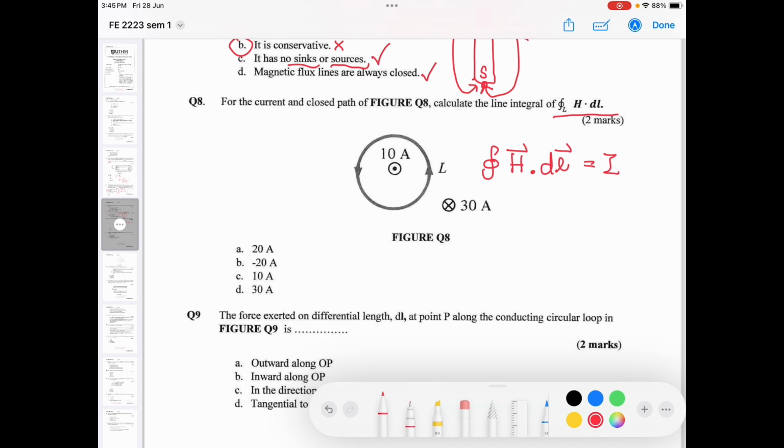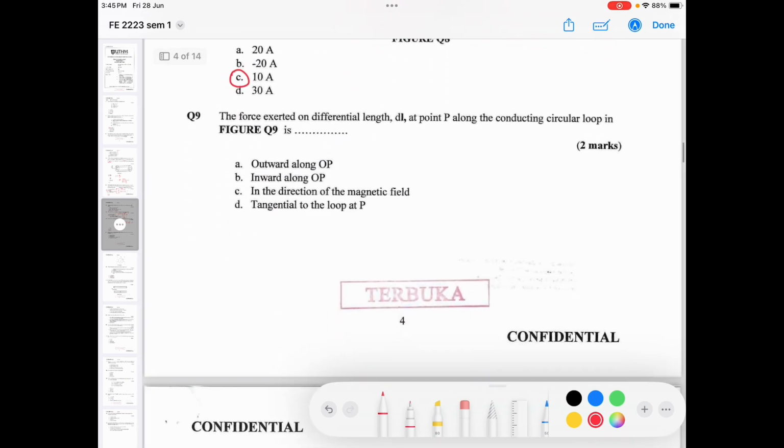Where is the loop? This is your loop, right? You have to integrate the line in the closed loop, so it equals the current that is enclosed by the loop. So the answer will be 10, because the loop only encloses 10 ampere. So the answer will be C.